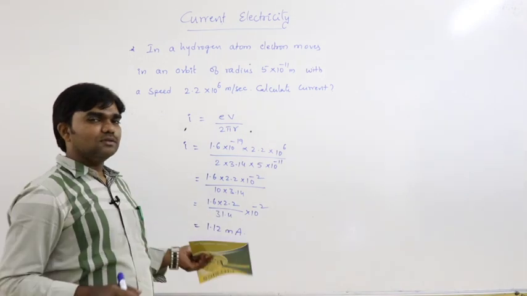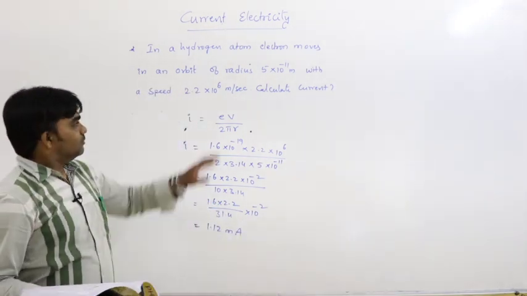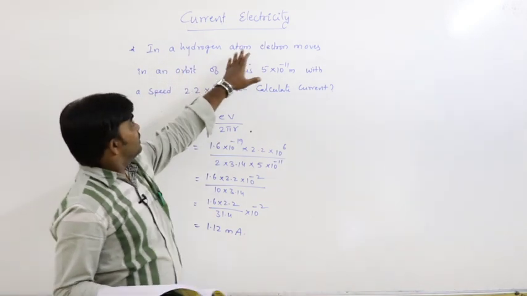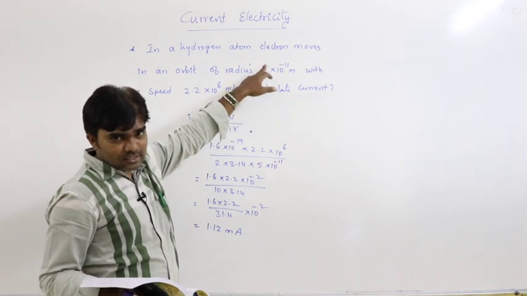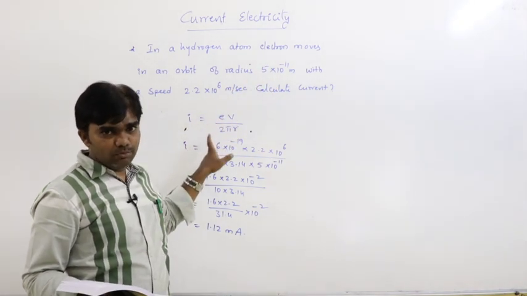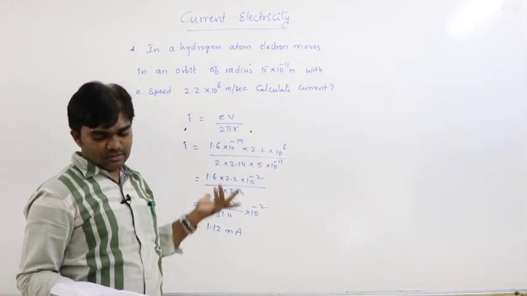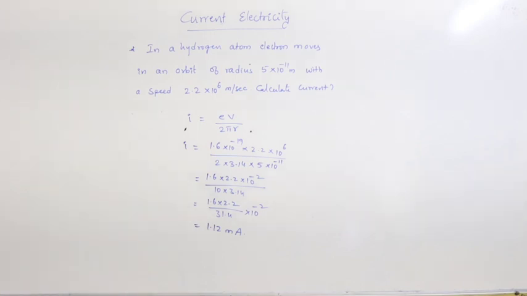If you have textbooks, you can calculate. So that is one conceptual problem: in a hydrogen atom, the electron moves in an orbit of given radius and speed, and the current formula is EV by 2 pi r, which we already derived.